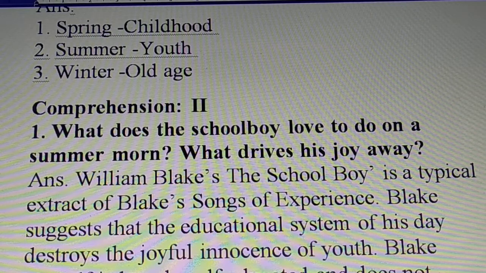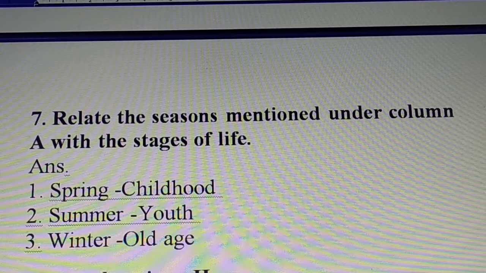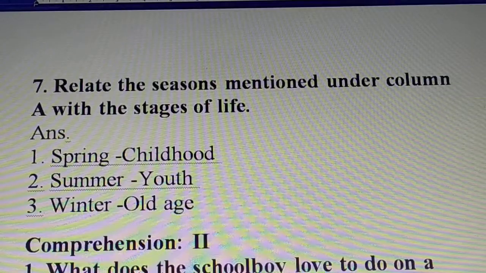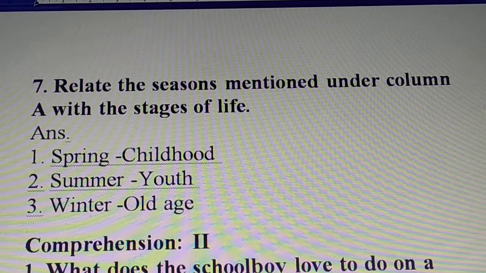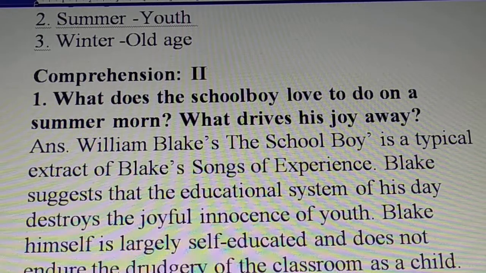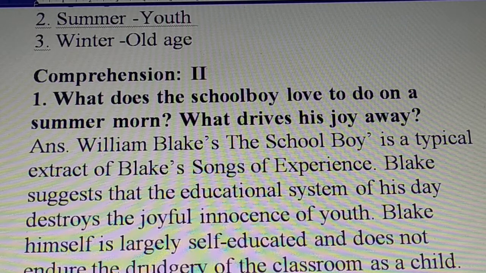Okay. Next question. Relate the seasons mentioned under column A with the stages of life. Spring, childhood; summer, youth; winter is old age. What does the schoolboy love to do on a summer morn? What drives his joy away?